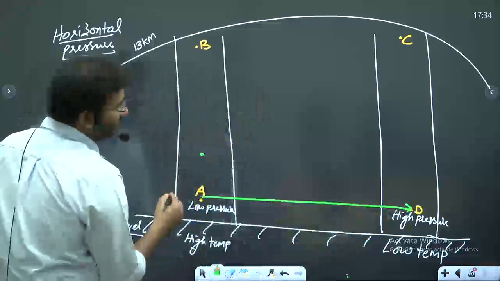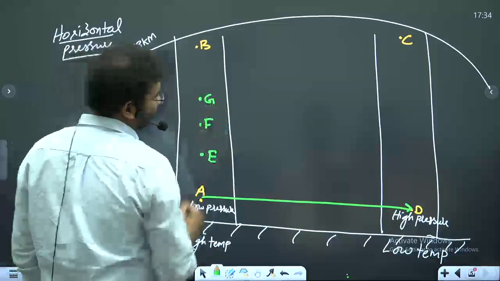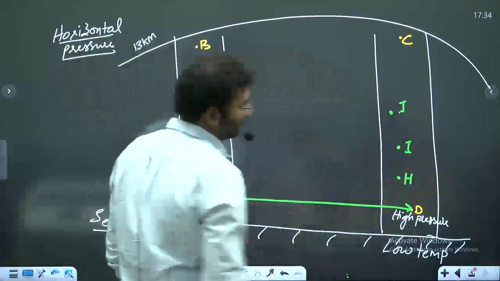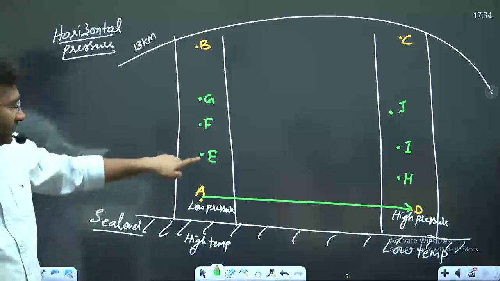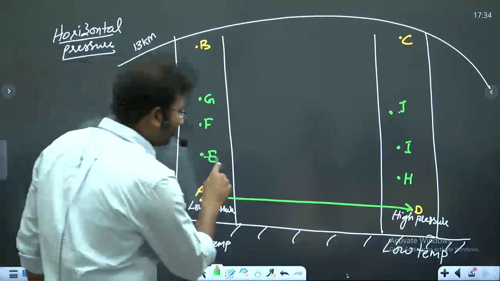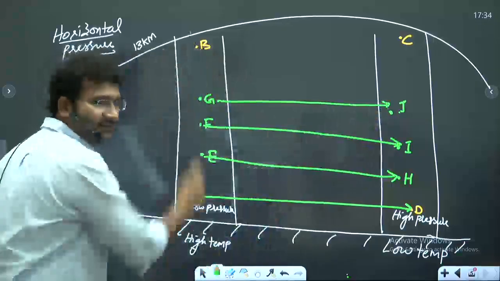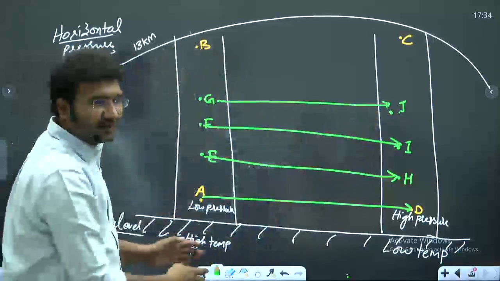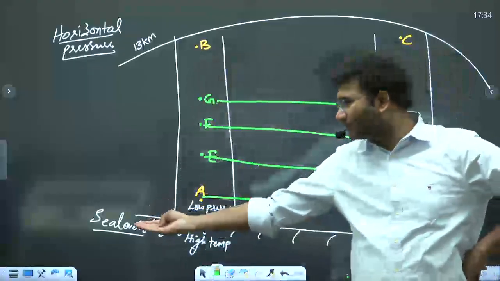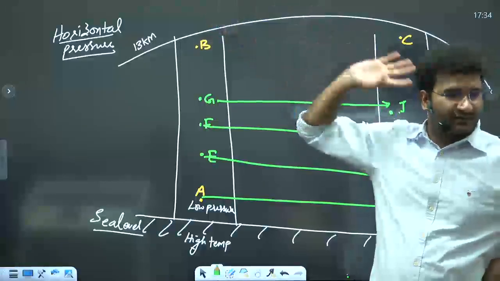Suppose I am creating a point E, point F, right? G. Now, if I say E has low pressure, now compared to what? Horizontally, it is compared like this. You should not compare like this. Whenever you are comparing vertically, it is always clear that at the surface you have high pressure, more so at sea level, 1013 millibars. As you go into the higher heights, it is always the low pressure, right?